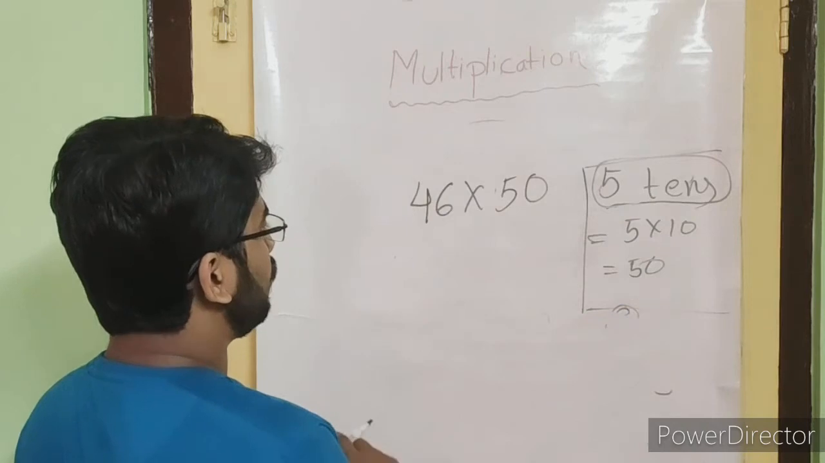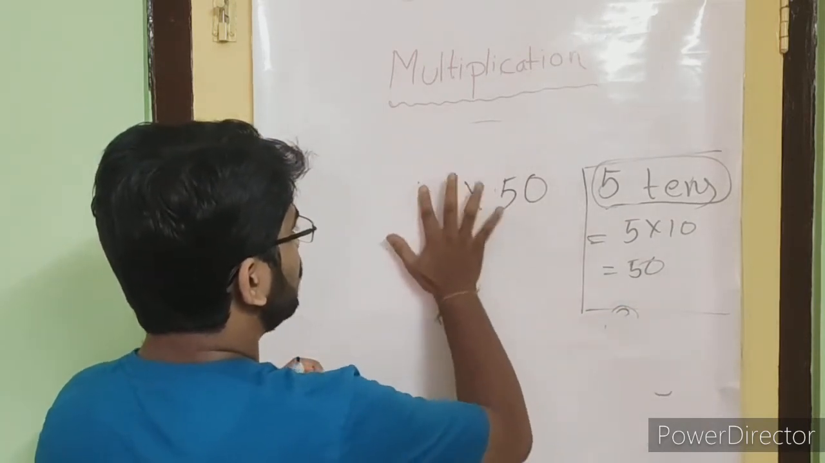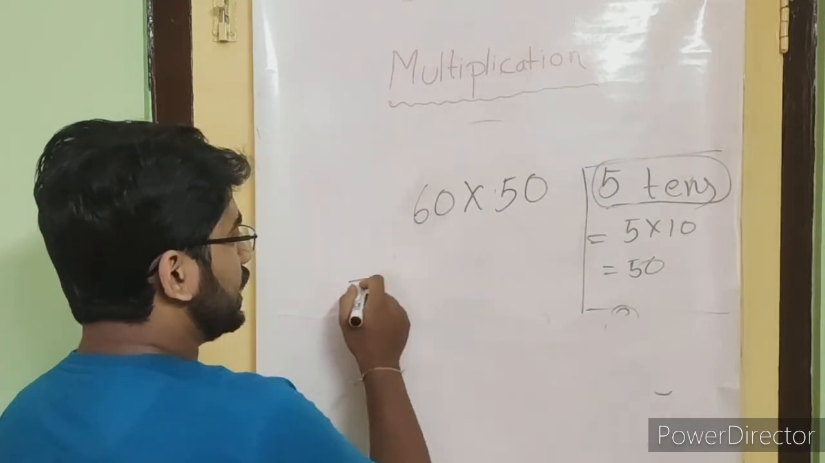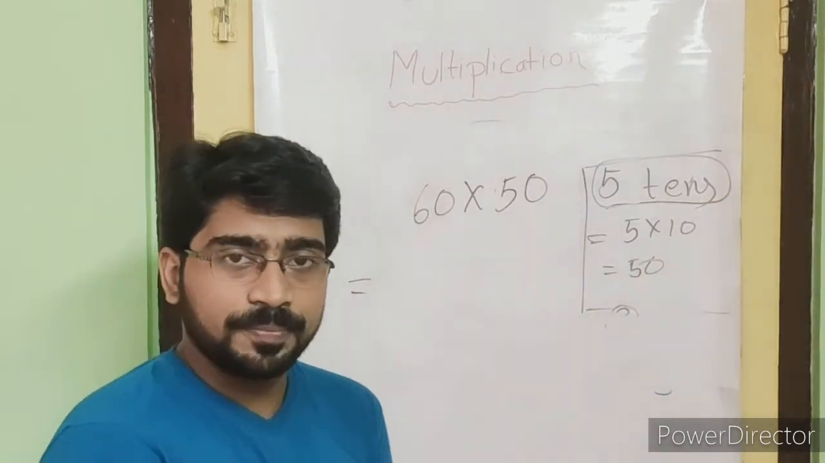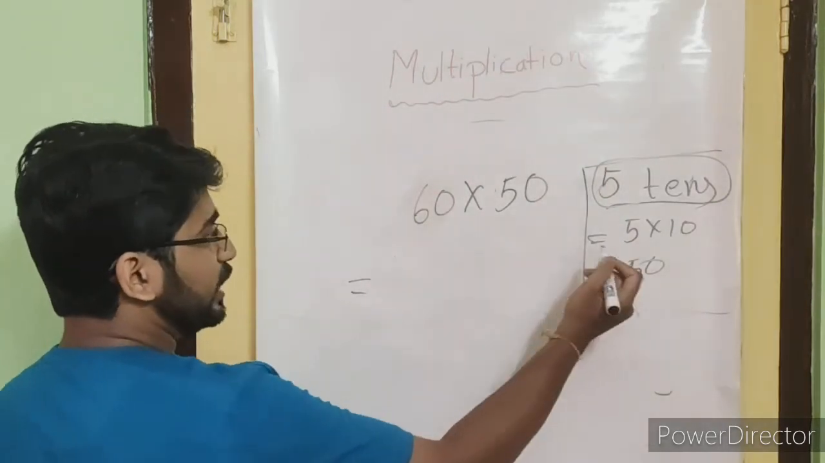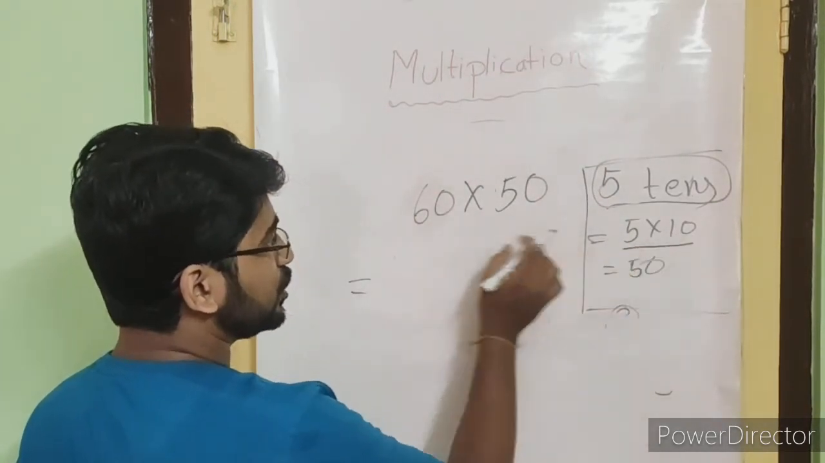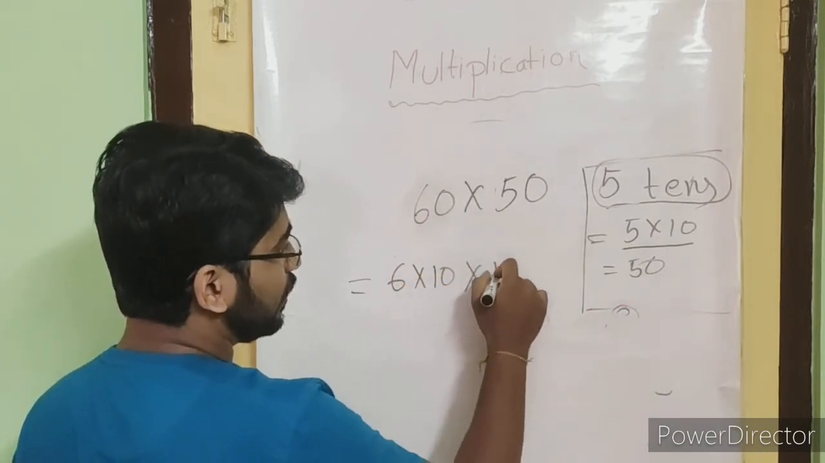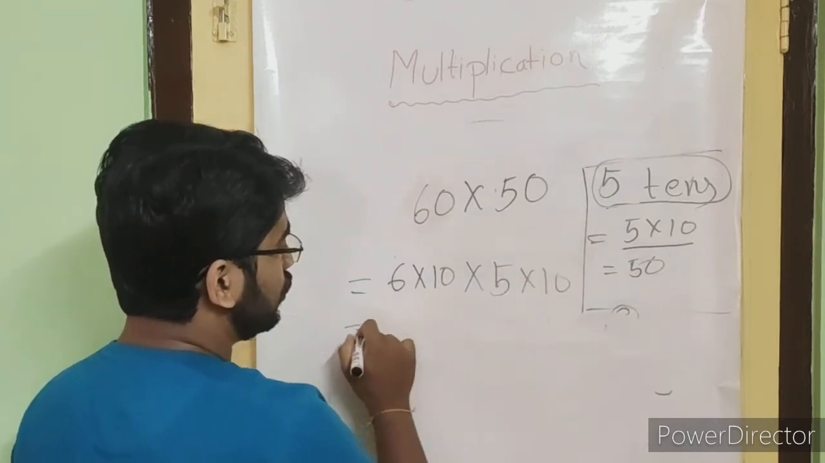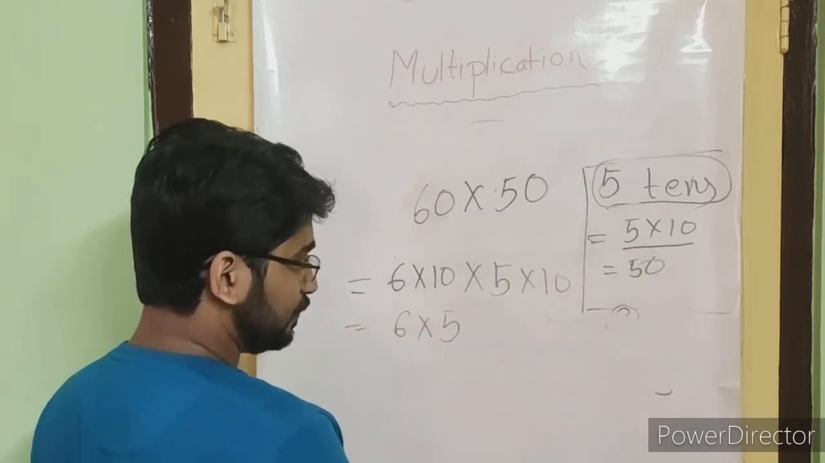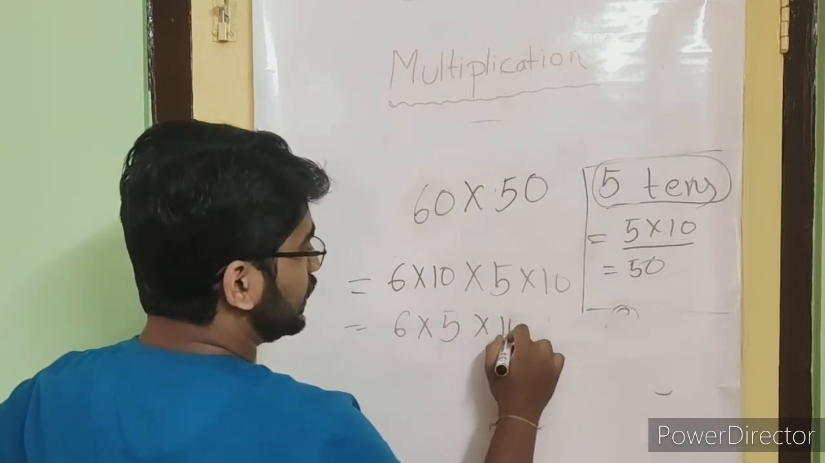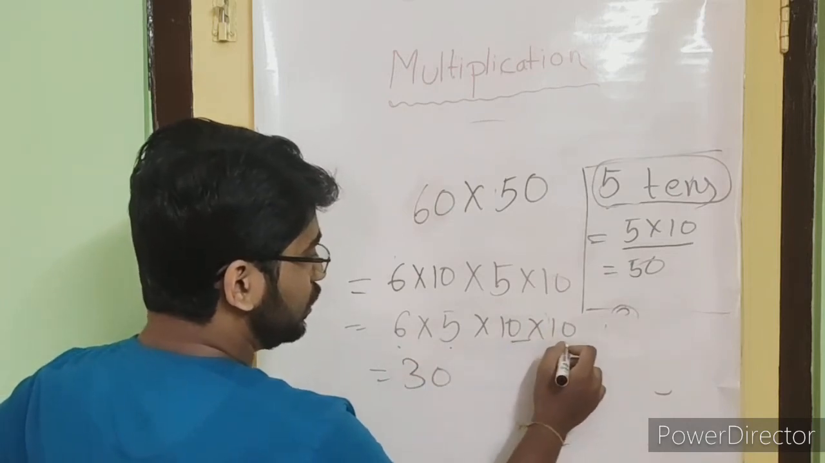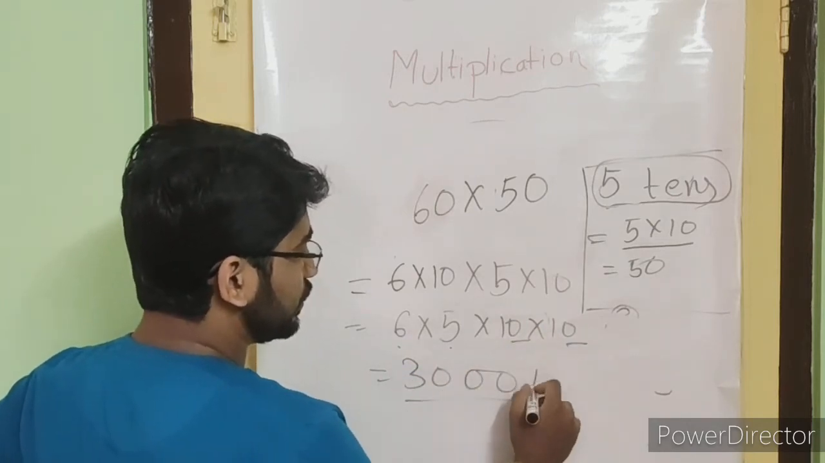Now the next is, if instead of 46 they have given you 60, so what will we do? See, here you can start from anywhere, or you can do like this way. You will follow the same procedure for these two sides only. 6 into 10 multiplied by 5 into 10. So 6 into 5 multiplied by 10 multiplied by 10. So 6 5s are 30, so it will come 3000.